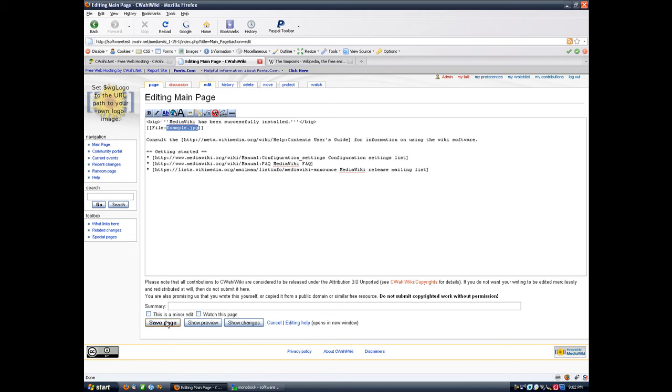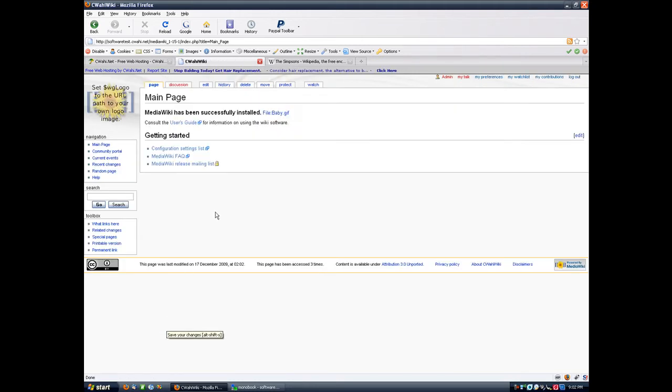as example.jpg for now. No, I probably shouldn't. Alright, I already know which image I'm going to use, so we're going to go with baby.gif. Sorry, GIF. And we're going to save page. And so now we have this file here. So we're going to click that.